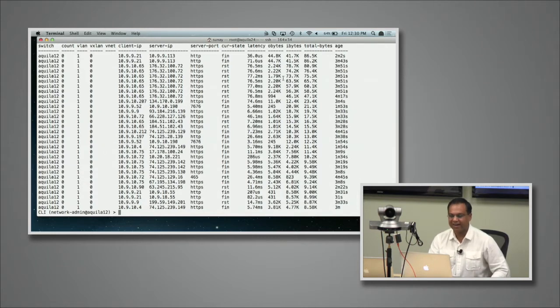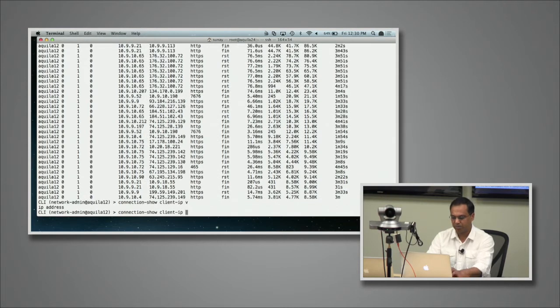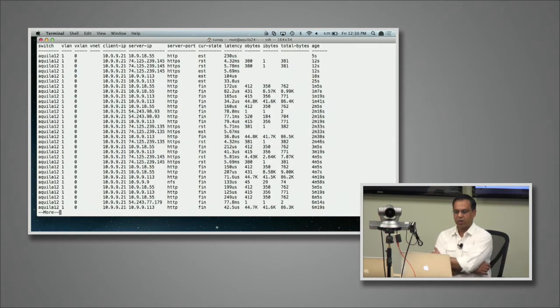Anyway, barring that, let's dig a little deeper. Let's look at this client with connection show, client IP, and we paste this. And we see what else it does. It looks like this client talks to a bunch of different servers, some in different states. A typical scenario is that a client or server got broken into.